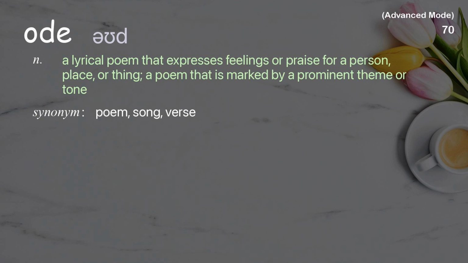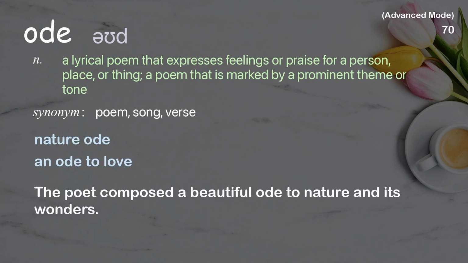Ode. A lyrical poem that expresses feelings or praise for a person, place, or thing. A poem that is marked by a prominent theme or tone. Examples: nature ode, an ode to love. The poet composed a beautiful ode to nature and its wonders.